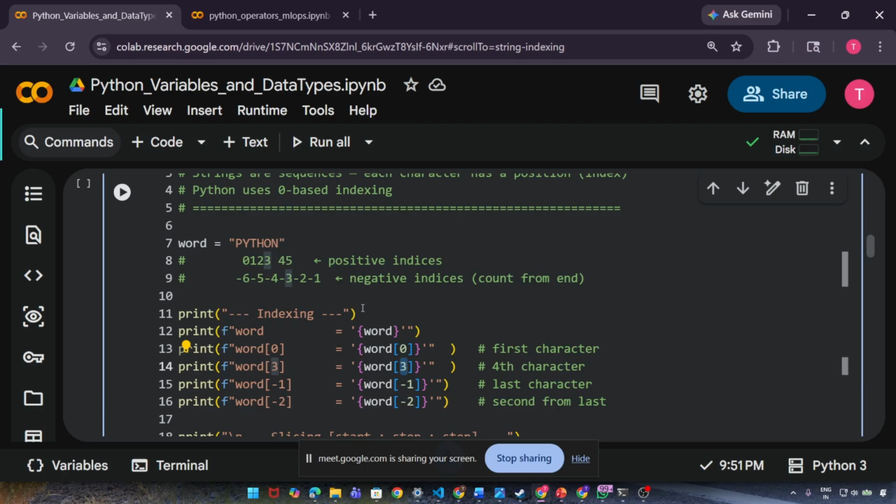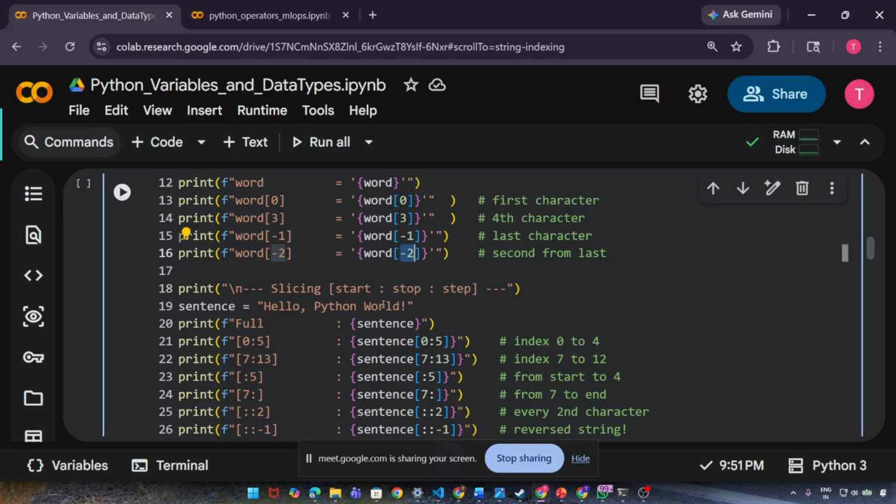And when you talk about negative indexing, negative starts from the end. So N is minus 1, O is minus 2, H is minus 3, T is minus 4, minus 5, minus 6. So minus 1 will be N. And what will minus 2 be, guys? Tell me, folks. O, correct. Minus 2 will be O.